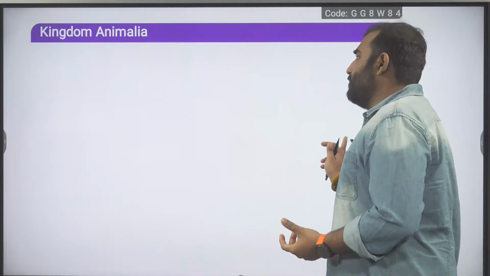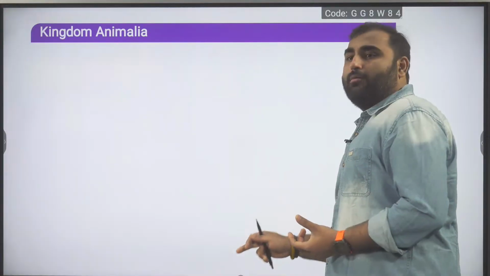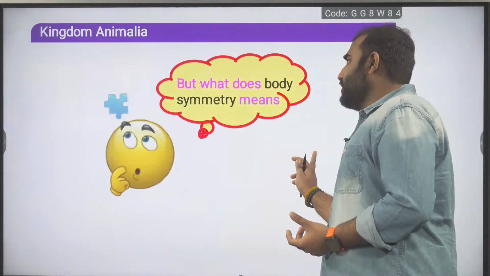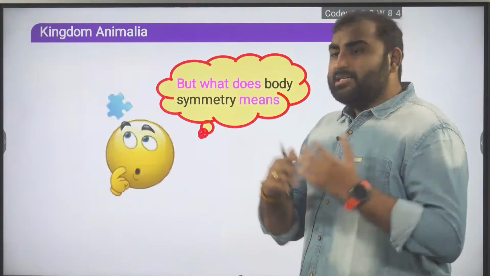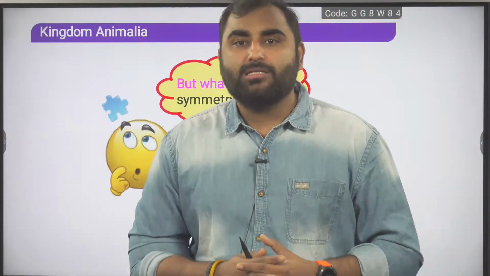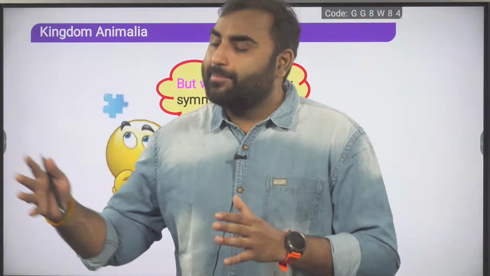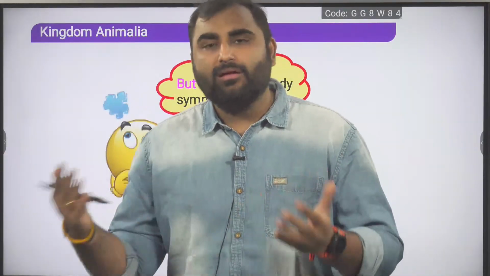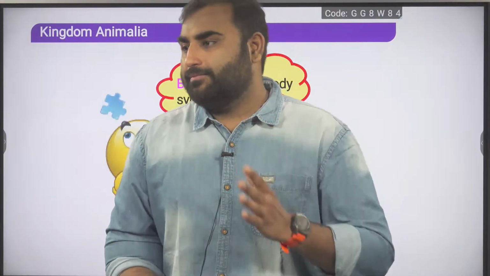When we talk about body symmetry, is body symmetry a common feature to all the animals? Do many animals show the same type of symmetry? Can we classify them? Yes. So basically all the animals can be grouped under three basic symmetry patterns. That is, some organisms are asymmetrical.